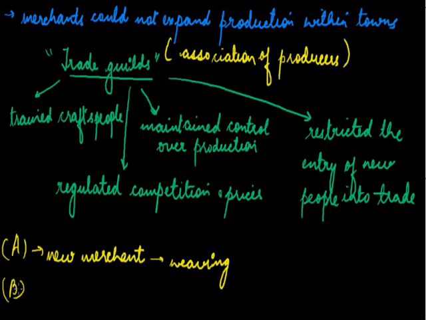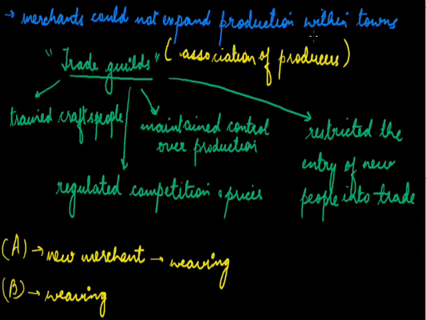Now, the B association of producers is also in the business of weaving. They have the craftspeople to carry on this activity, and they can earn profit by selling the finished product in the market. The major task for the B group of producers is that they would restrict the entry of producer A into this weaving activity. They can have many ways to restrict his entry. First, they can have the monopoly rights for weaving, granted by the ruler of the country.